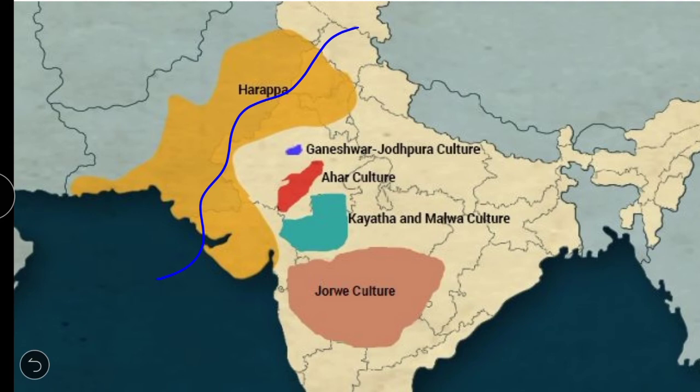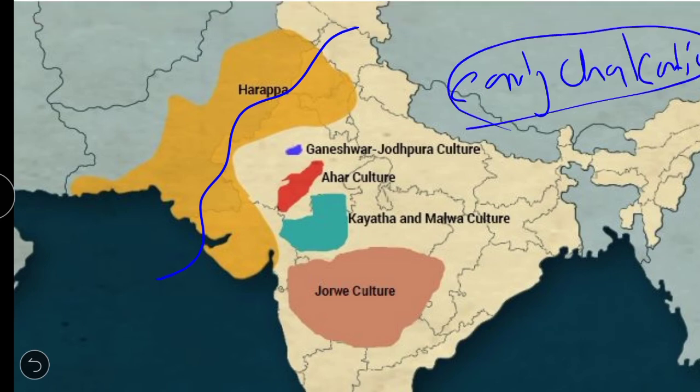The Indus Valley civilization started around the early phases of the Chalcolithic period. It is also considered to have started before the Chalcolithic period, but it developed majorly during the Chalcolithic period. We'll look into detail about this in the next video. So these are the sites of the Chalcolithic period. See, I have shown Jorwe culture in the lower Deccan, and Kayatha and Malwa culture, Ahar culture, Ganeshwar Jodhpura culture.